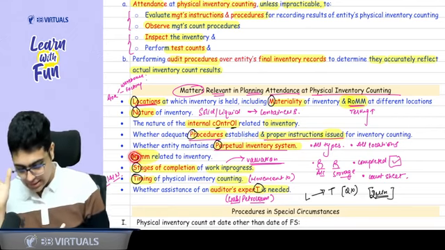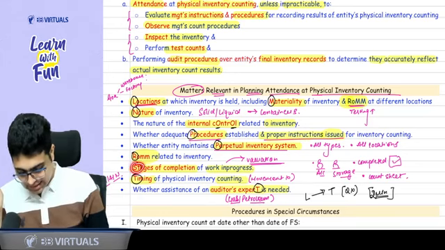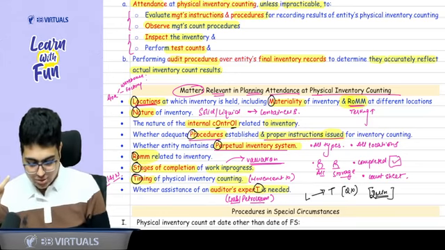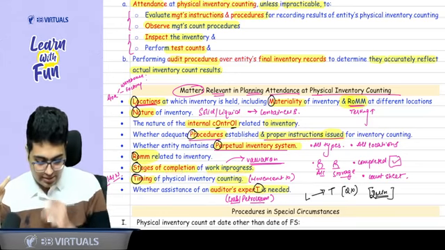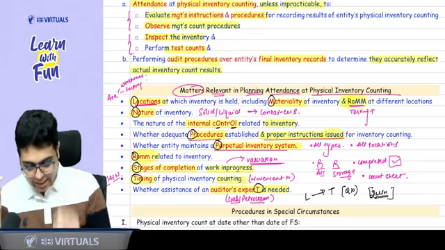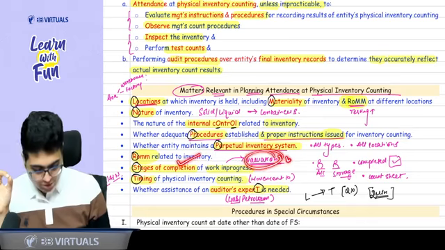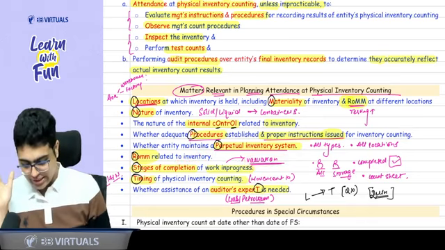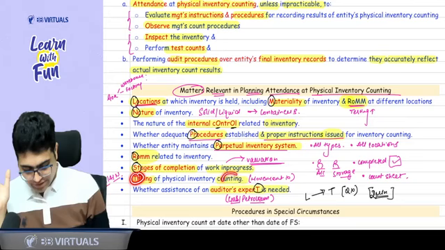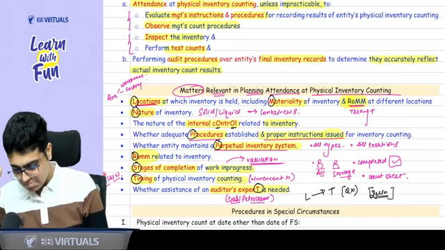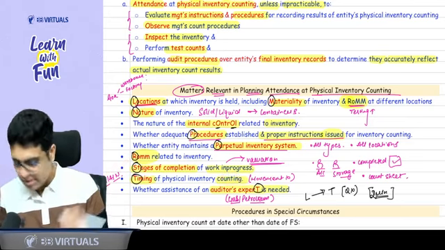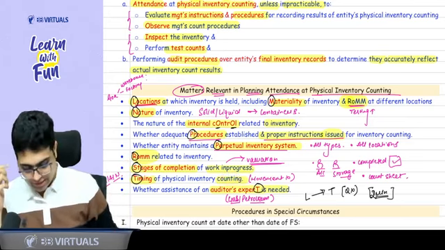Then see the risk of material misstatement. Then see the stage of completion. Why do we need to see the stage of completion for work in progress? It will help you in the valuation process. Based on the stage of completion, you will determine the valuation of inventory. Then see the timing of the inventory count. Timing means morning, afternoon, night. It will determine how you plan your inventory count.